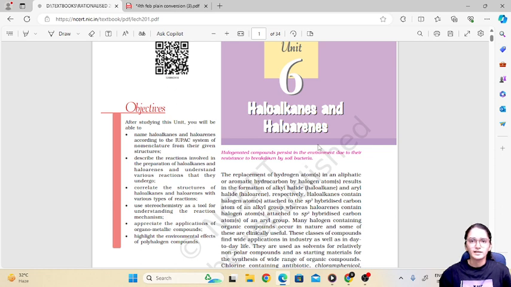We have studied in 11th standard about the normal hydrocarbons, that is alkanes, alkenes, alkynes and arenes. But now, haloalkanes and haloarenes mean the compounds in which something is additionally attached to the alkane part, alkene part or arene part. Halo means halogens. So whenever a halogen replaces a hydrogen in an open chain or aromatic ring hydrocarbon, it results in the formation of an alkyl halide. Alkyl halide is a common name of haloalkane, and aryl halide is a common name of haloarenes.